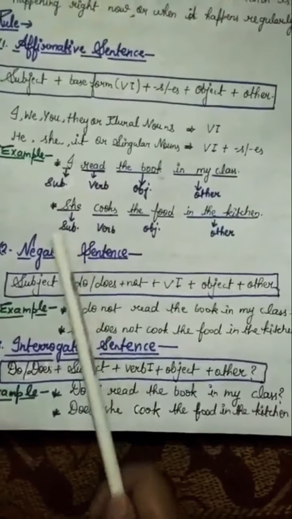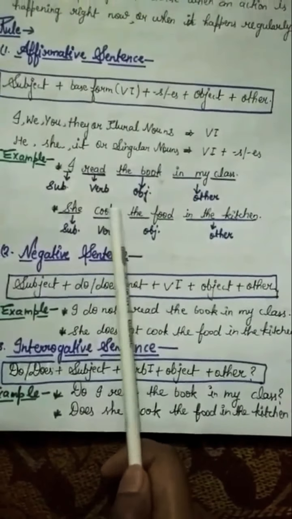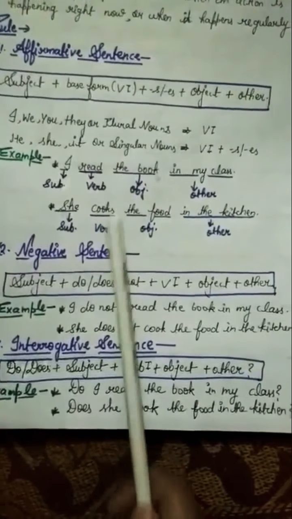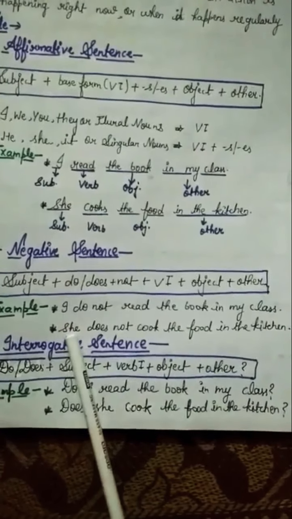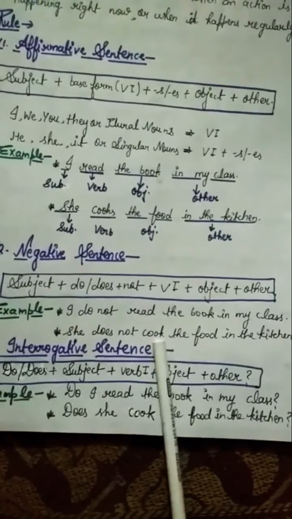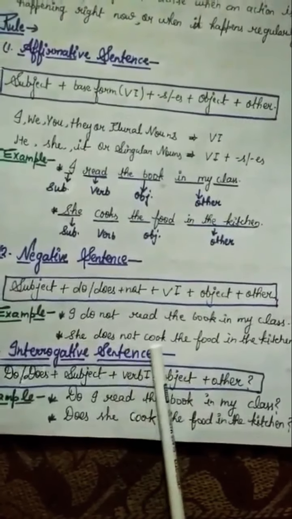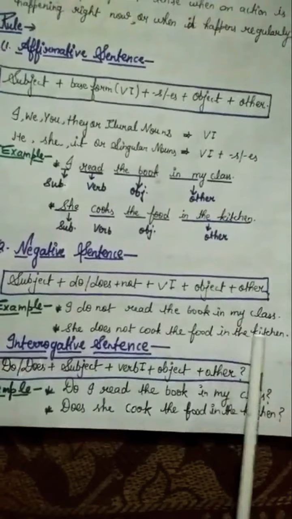Okay, now the second sentence you have to change into negative. So you have to see this verb. Here is s, so you will use does. Okay, she does not, and after using does you will remove s from this verb. Then you will change it into negative. She does not cook the food in the kitchen.